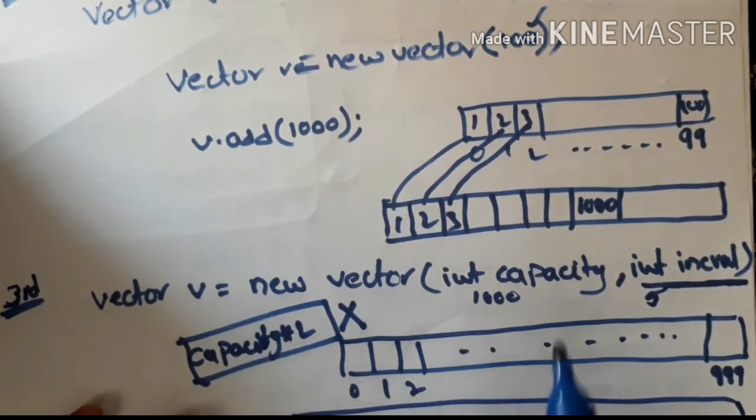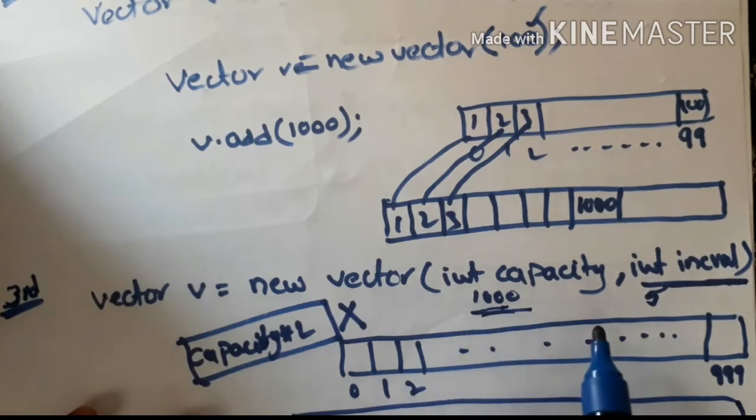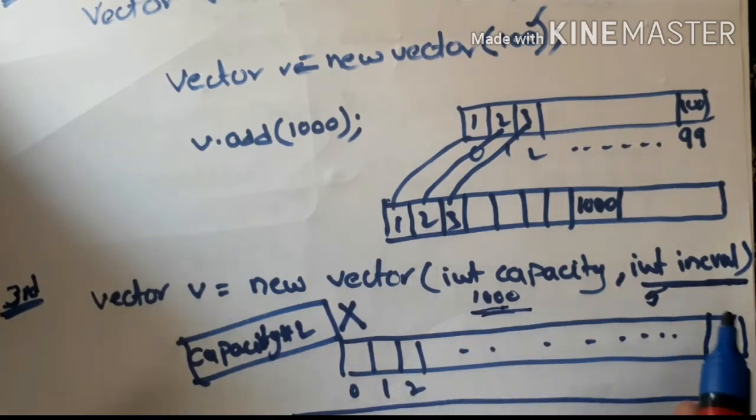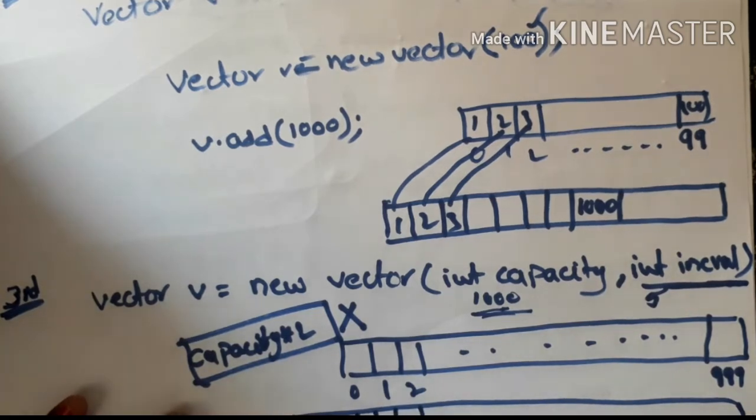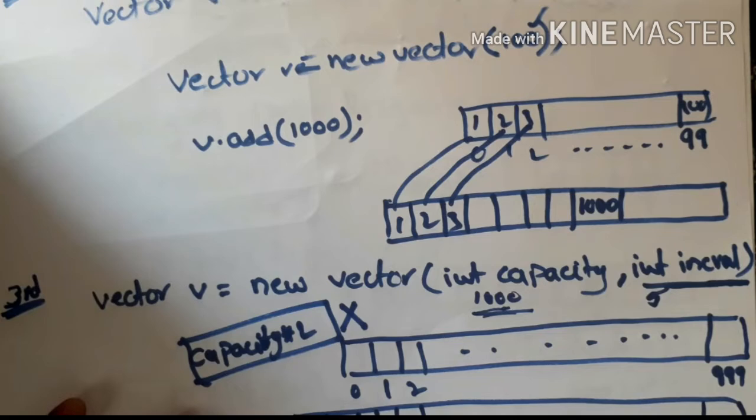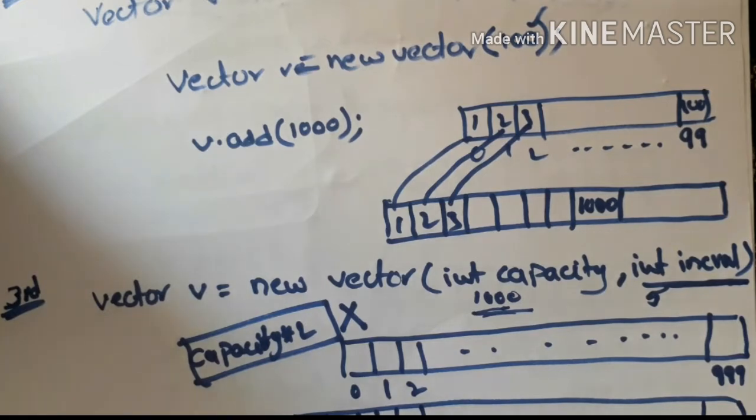The capacity is 1000 and the incremental value is 5. So an array which can accommodate 1005 elements will be created. So 1004 is the last index. First index is 0. So this is what happens when I create a vector object using the third approach.